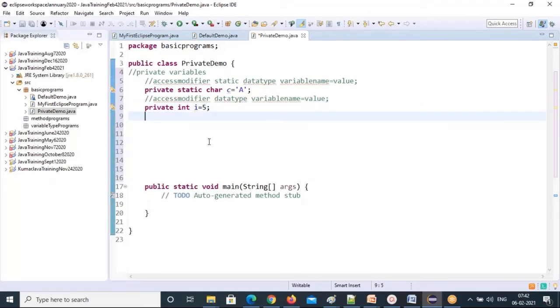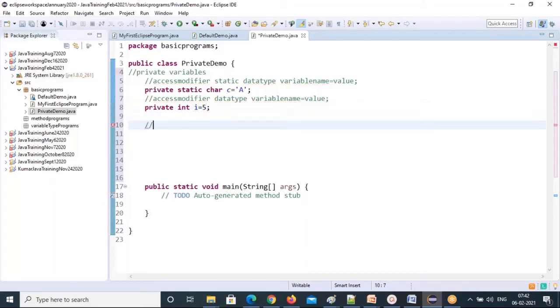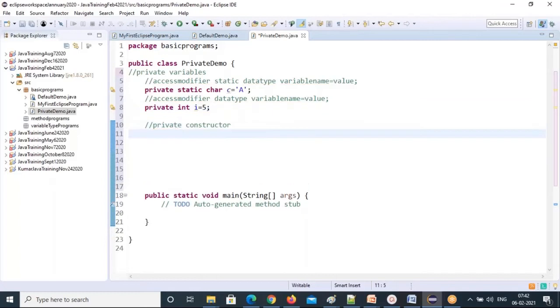This I can use only in this class, because we declared it private for this variable. So that's one. Next, private constructor. I'm declaring the private constructor. So what is the constructor structure? Access modifier. That access modifier you will use in all the places. That's why I'm giving access modifiers that much importance. Without access modifiers, no variable, no class at all, no method, no constructor. So in all these four places, you are going to use an access modifier.